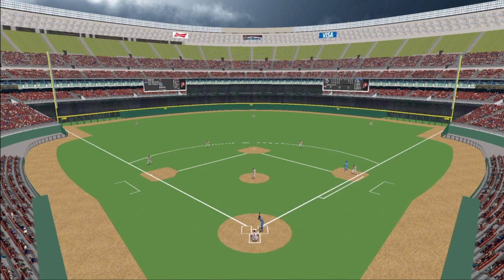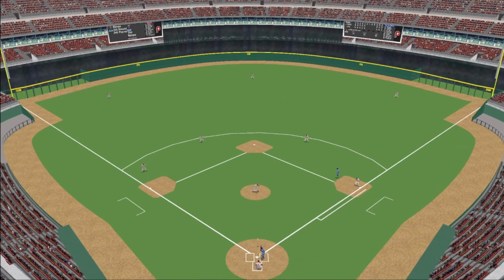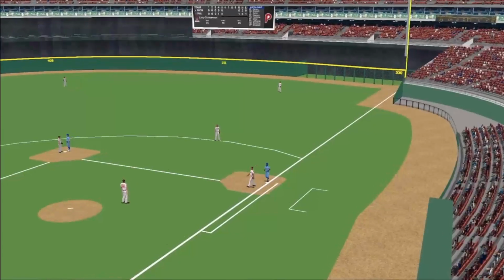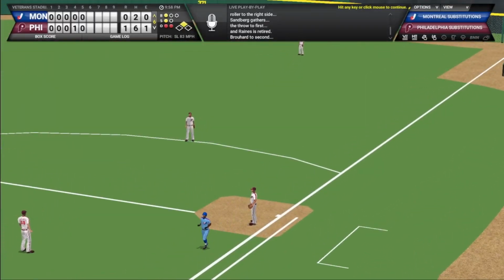Runner on first. Pitch from Christensen. Hit hard. Sandberg has it. He will throw Raines out. Base runner moves to second. 2 away.